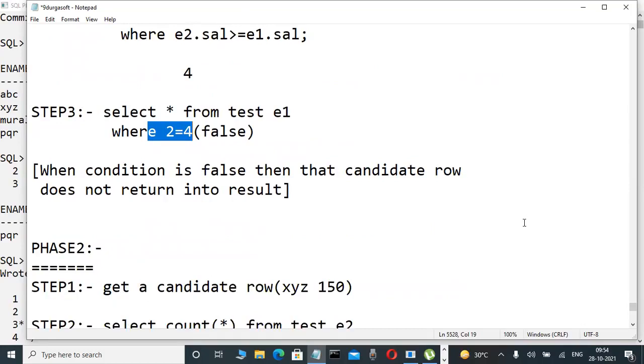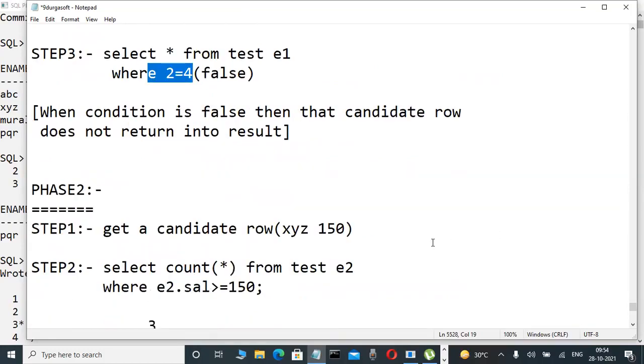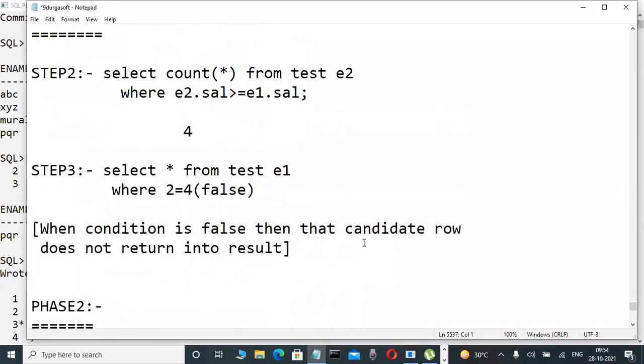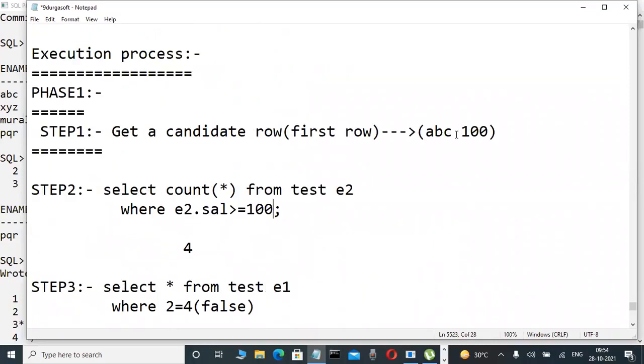Then phase two, write it. Get a candidate. Here in this one, in place of E1.salary we write 100 in this case. Just in place of E1.salary, 100 will be substituted. In the previous case you wrote E1.salary, but in this one it is better to write just 100.